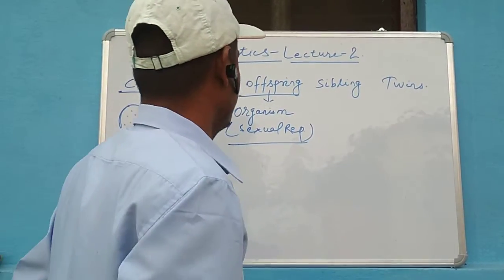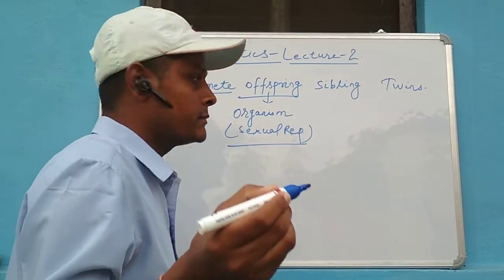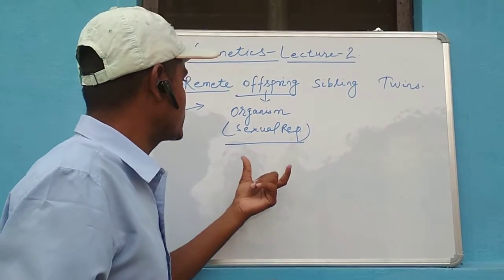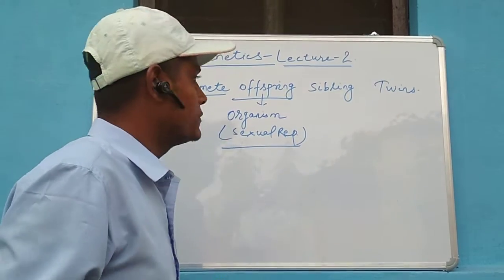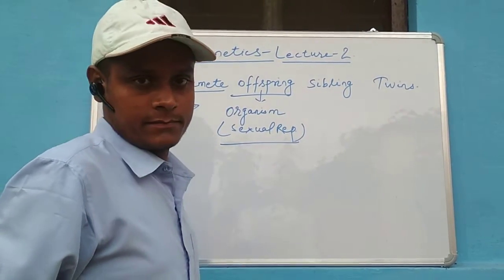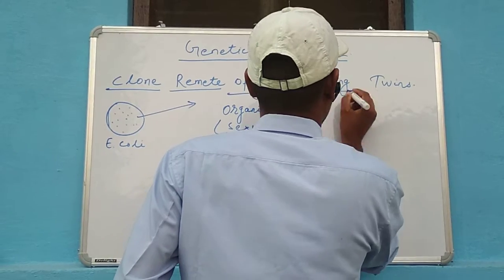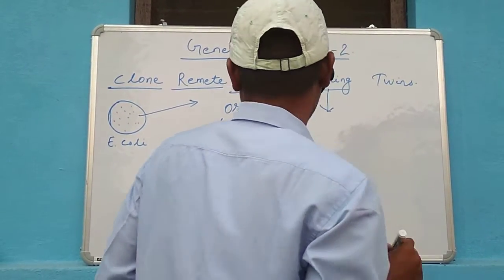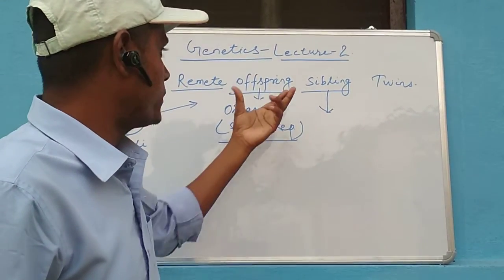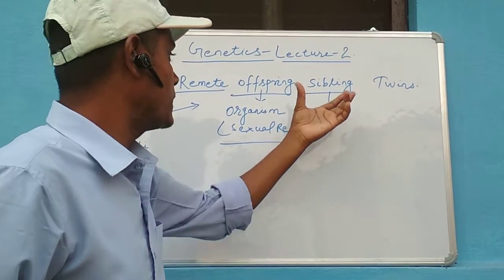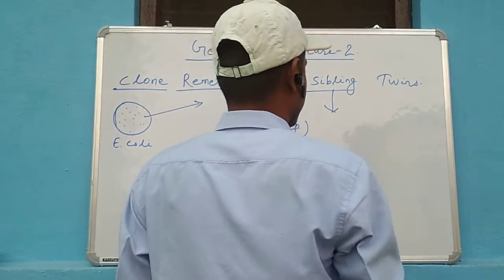Siblings. The organism produced by the means of sexual reproduction from the same parents. Means if the parent is the same, then the offspring produced by them will be termed as siblings.